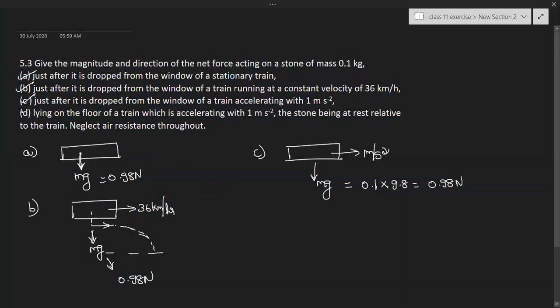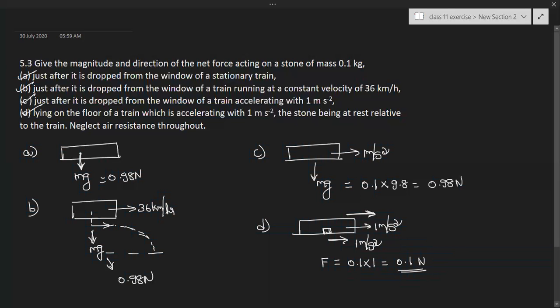Now coming to the fourth case: lying on the floor of a train which is accelerating with 1 meter per second square, the stone being at rest relative to the train. Now here the train is moving with acceleration 1 meter per second square, and the stone is at rest with respect to the train. That means the stone also has an acceleration of 1 meter per second square. Then the force on the stone is equal to mass into acceleration. So 0.1 into 1 is equal to 0.1 newtons. This is the force on the stone in the forward direction, along the motion of the train.